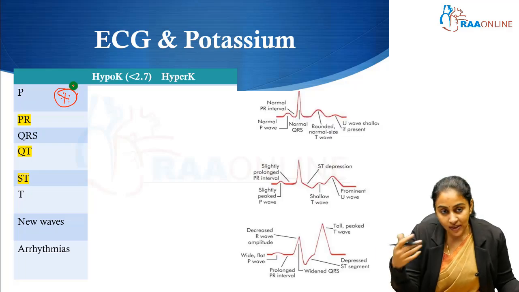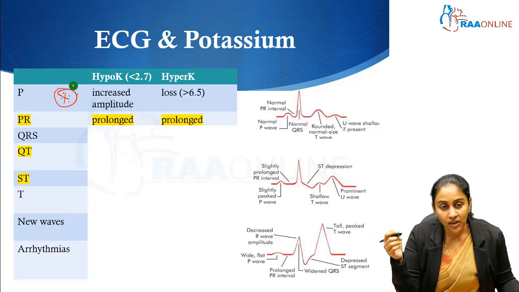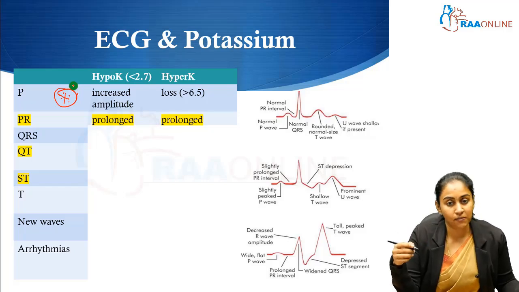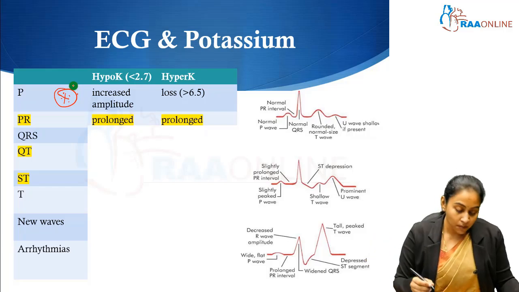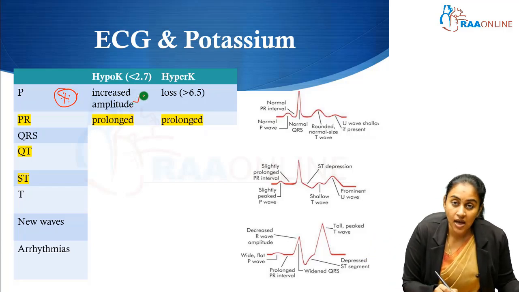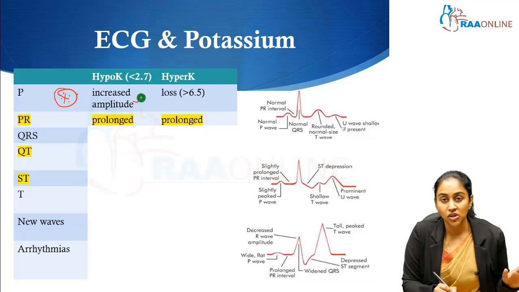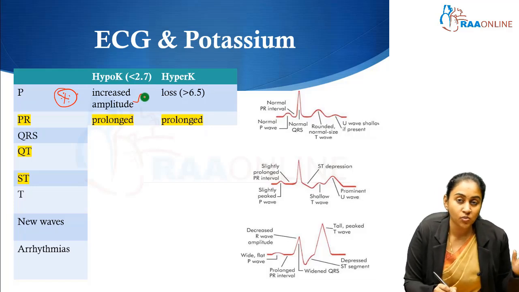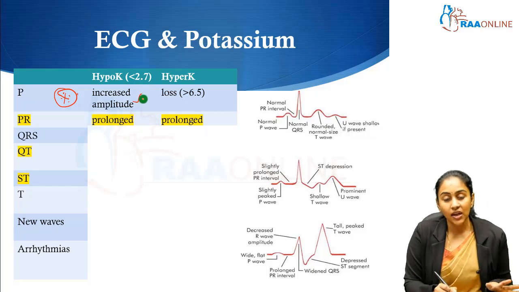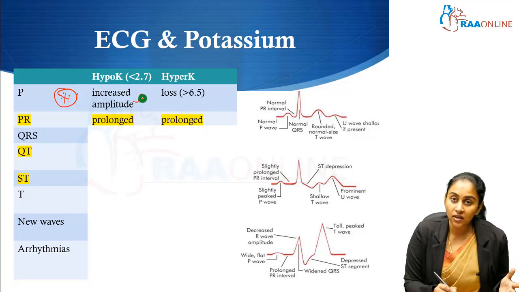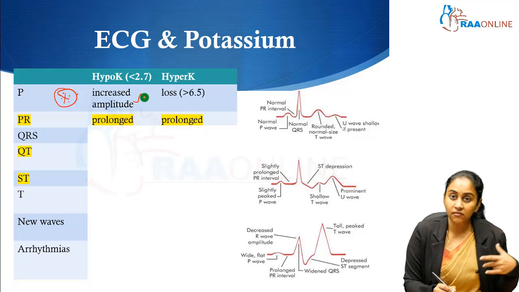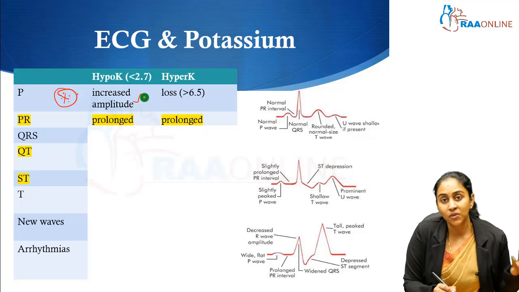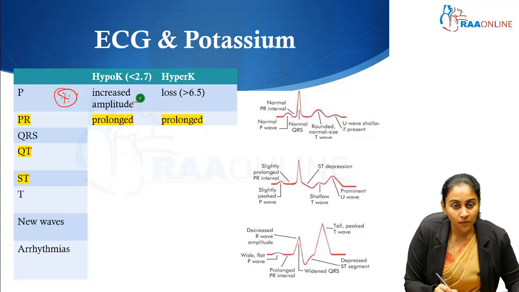So when we look at the P wave, in hypokalemia, the P wave is generally going to be of increased amplitude, whereas in hyperkalemia, the P wave is usually lost. So remember, in hypokalemia, and when we say hypokalemia, I'm generally referring to a potassium of less than 2.7. That is when the ECG changes begin. Similarly, in hyperkalemia, ECG changes generally occur beyond a value of 5.5, and the ECG changes become worse and more myriad as the level increases. We'll come to that shortly.